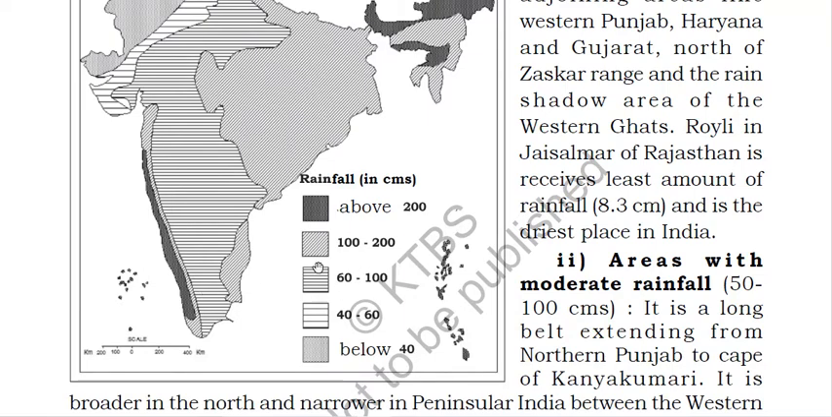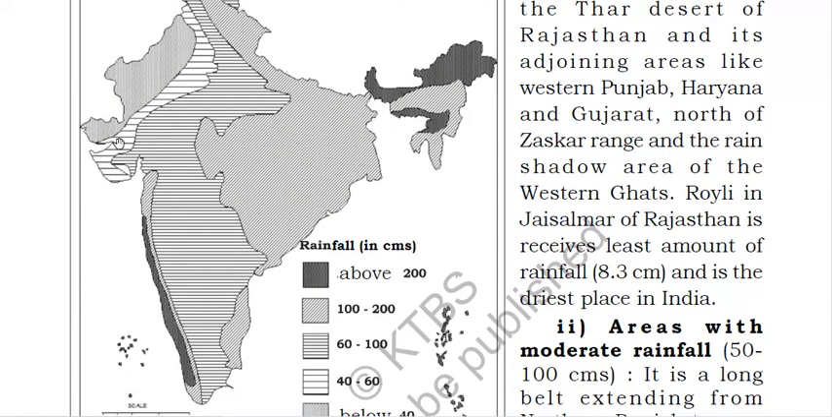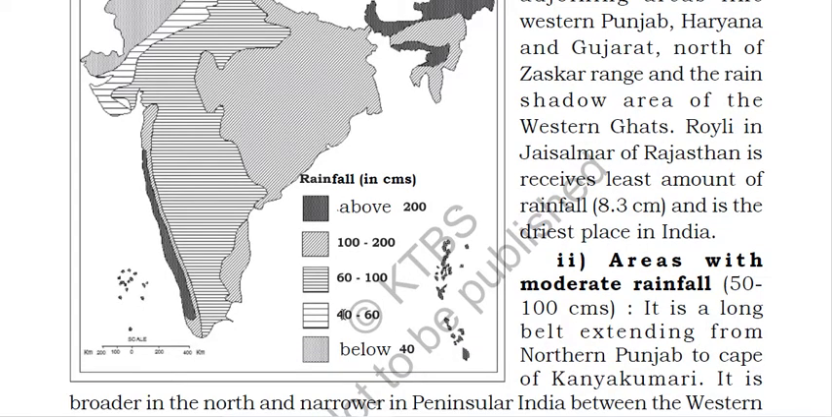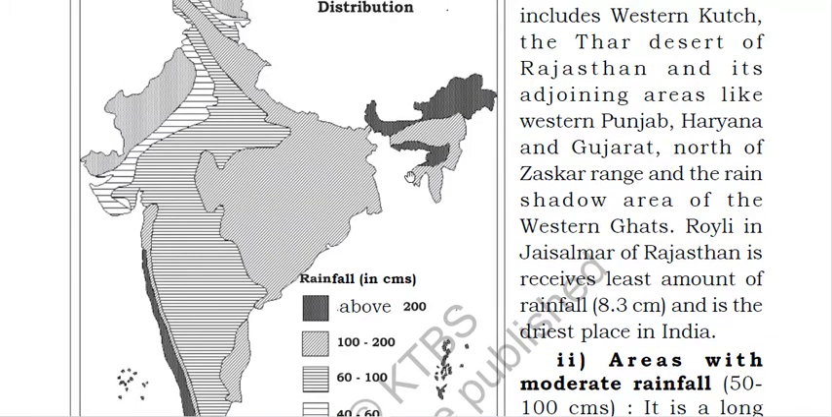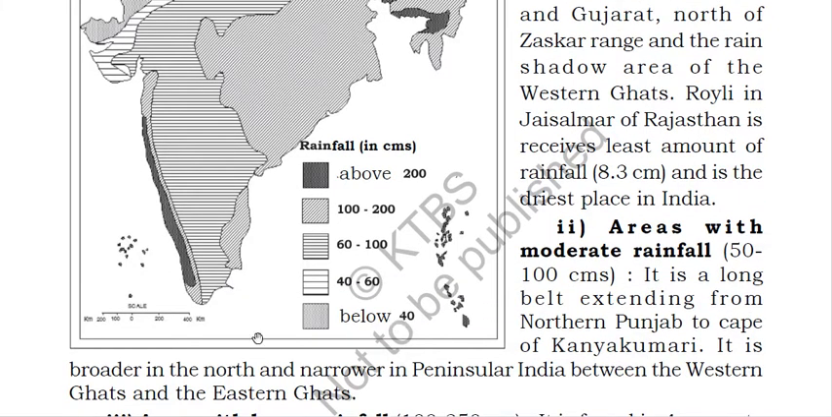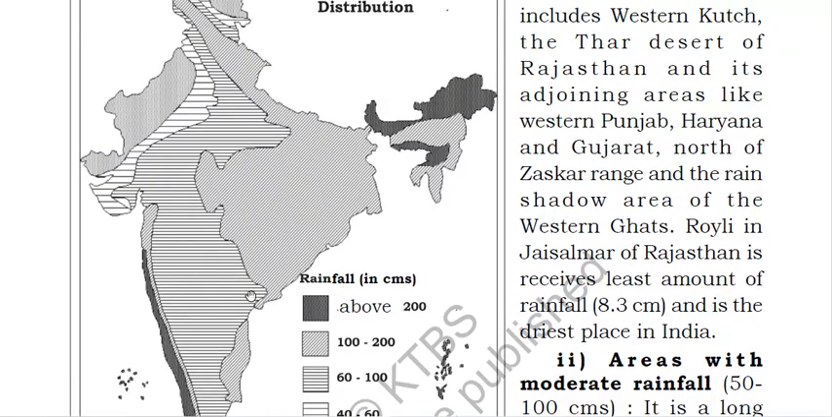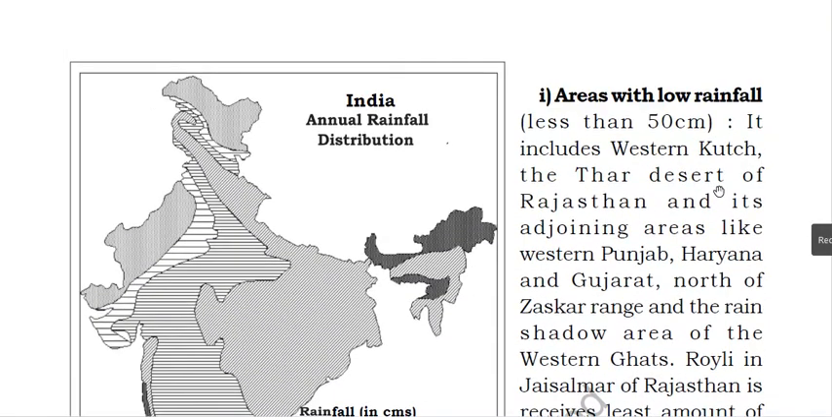between 60 to 100, and the broad lines, they will receive rainfall of 40 to 60 centimeter, and the small dotted lines, these regions will receive rainfall below 40 centimeter. So this was the rainfall map. Now first we'll start with area with low rainfall.